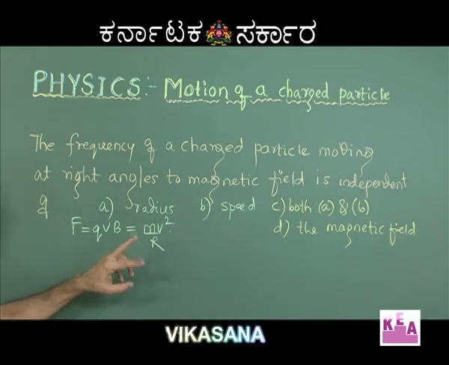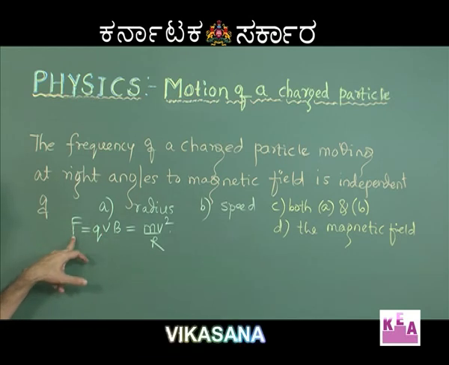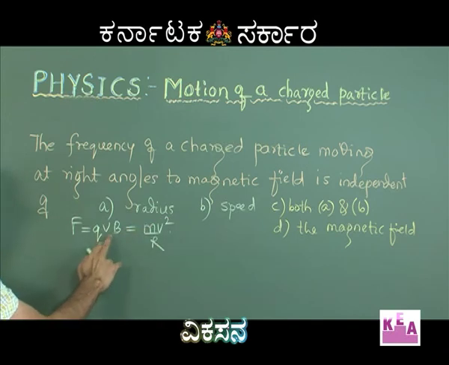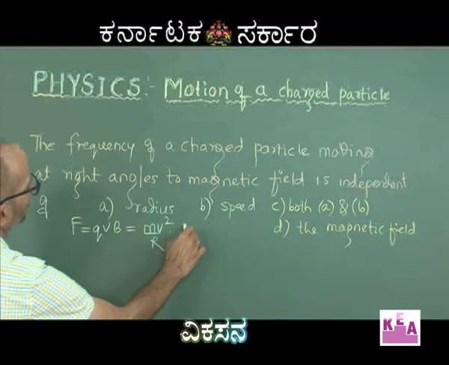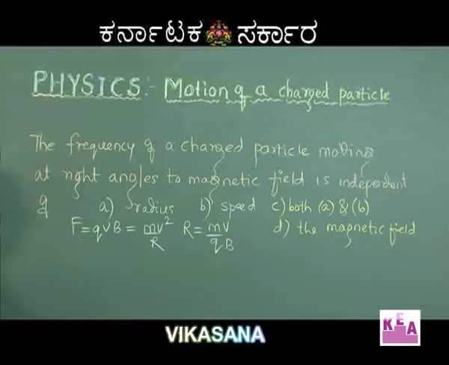Fine. Okay, but how did I realize that the force will be centripetal? It is because by the rules of the cross product, this force is going to be always perpendicular to the velocity, and we can call that force which is perpendicular to the velocity as radial or centripetal, and therefore the particle here will describe a circular motion, and I have equated this force to mass into acceleration. M is the mass and v square by r is the centripetal acceleration. So you get r is equal to mv by qb. So this is the radius.